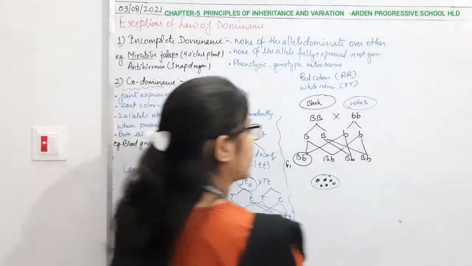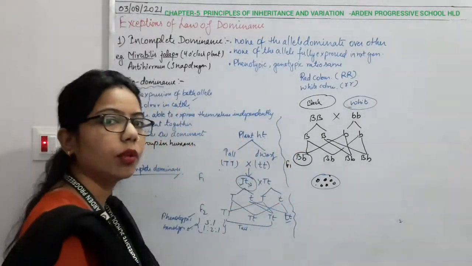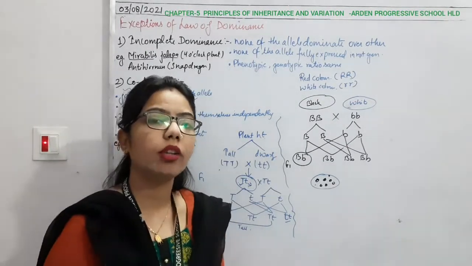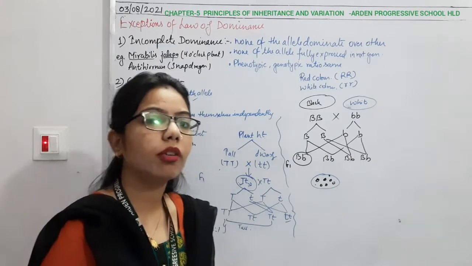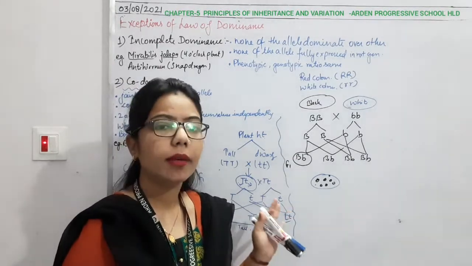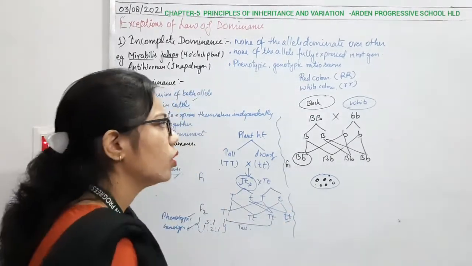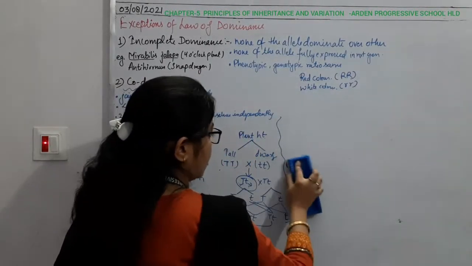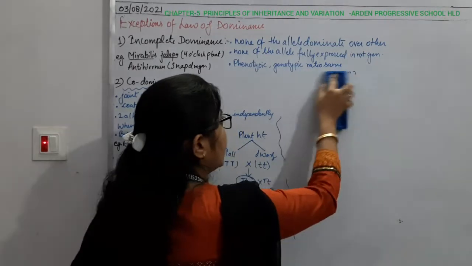Another example we can say is the blood group in case of human beings. Okay, and we know that in the human body, how many types of blood groups are there? 4 types: A, B, AB and O. So here you will understand another example of this co-dominance. What is it? It is the blood group.